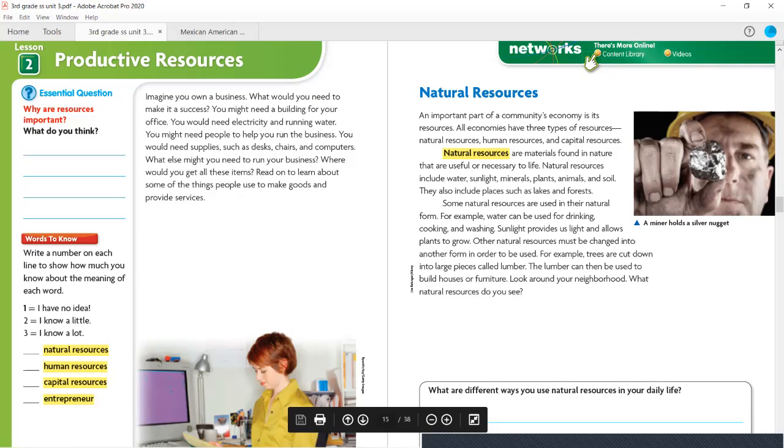Hello, third grade, and welcome to Unit 3, Lesson 2. We're going to be talking about productive resources. Now, our essential question here is, why are resources important?